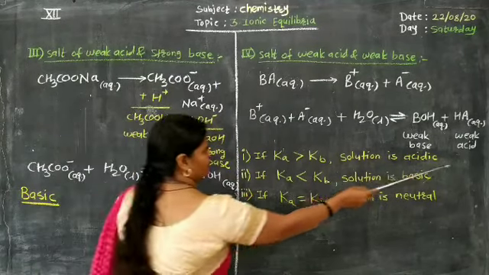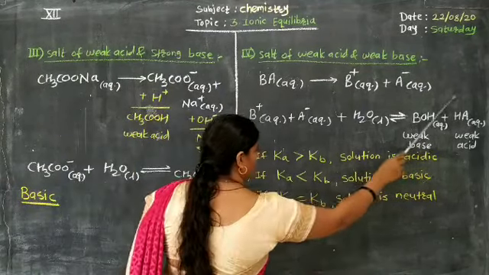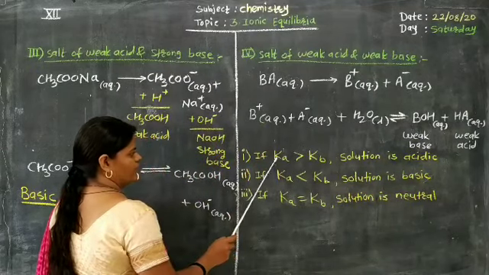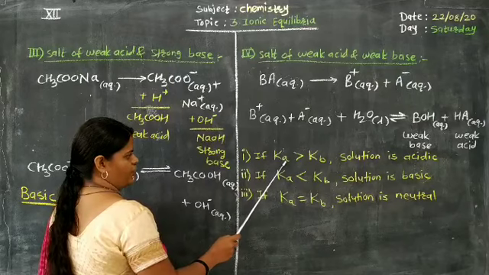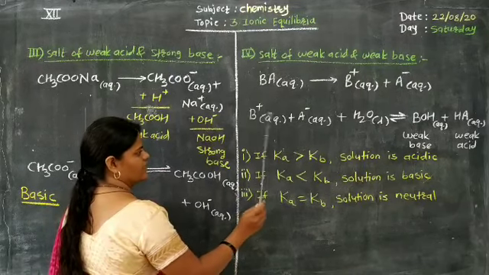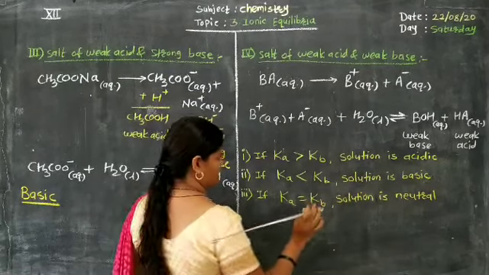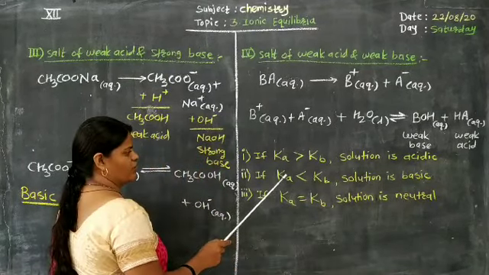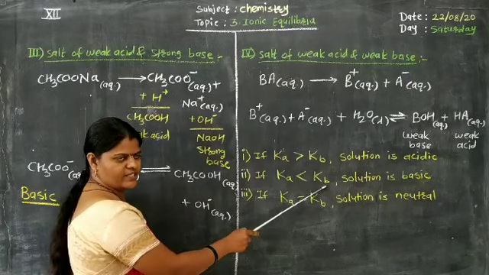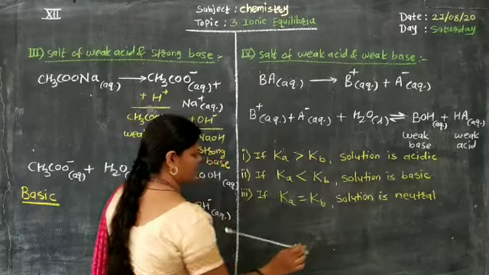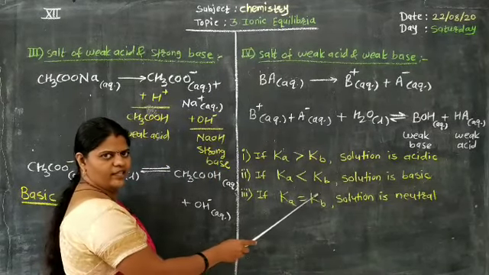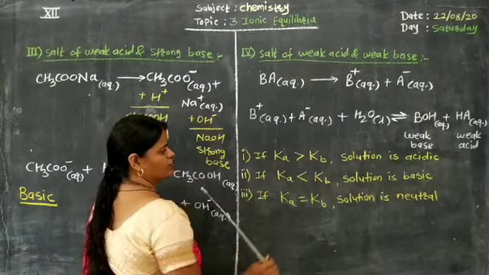That means if you check the values of Ka and Kb for this solution, if the dissociation constant of acid is greater than the dissociation constant of base, then the solution will be acidic. If the dissociation constant of acid is less than the dissociation constant of base, then the solution will be basic. And whenever the values of both Ka and Kb are equal, at that time the solution will be neutral.